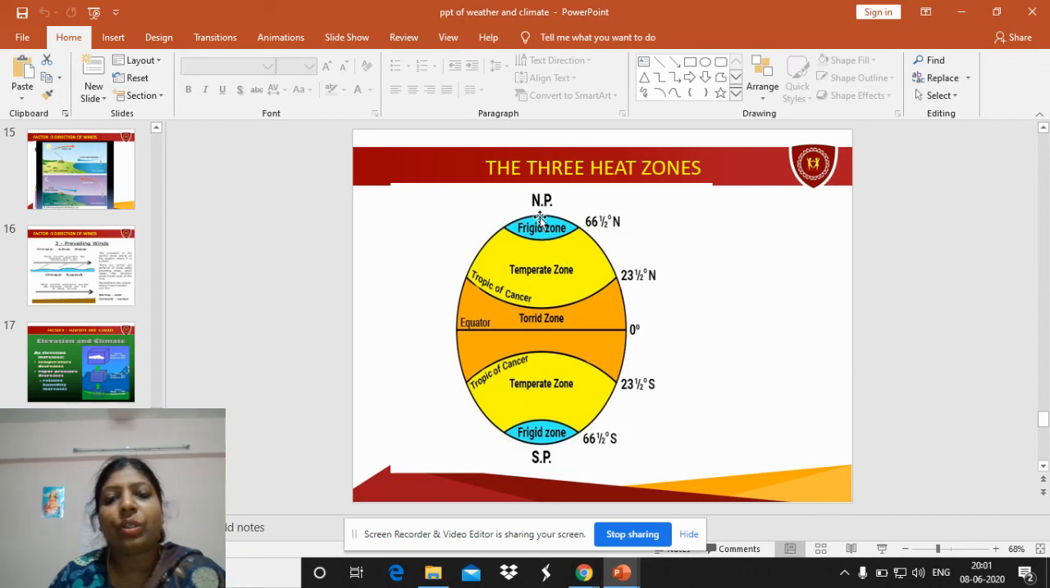And when we move towards the North Pole and the South Pole, it is very cool over there, with freezing temperatures. It's too cool, snowy, and at freezing point. So this is called the frigid zone. The North Pole has a frigid zone, shown in blue color. It is very cold. So these two zones are called frigid zones. They are similar, but they are named as frigid zone.